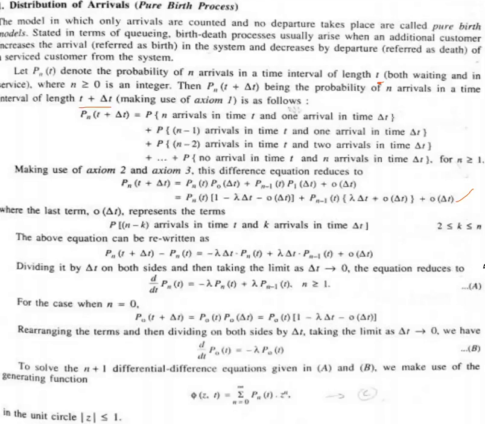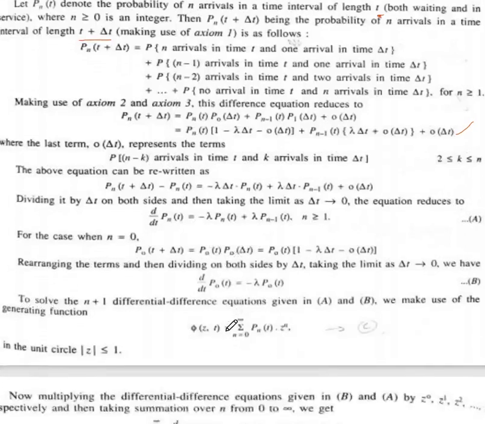This equation can be rewritten as P_n(t + Δt) minus P_n(t). Taking terms to the left-hand side and simplifying, we get minus λΔt P_n(t) plus λΔt P_{n-1}(t) plus order of Δt. After simplification we reach this step. Now we will divide both sides by Δt and take the limit as Δt tends to 0.